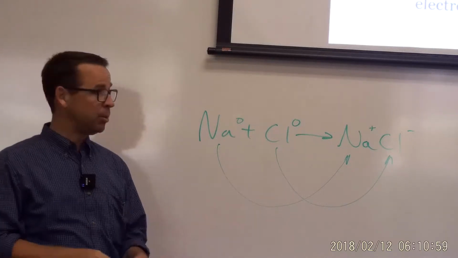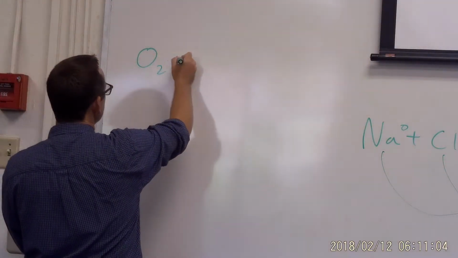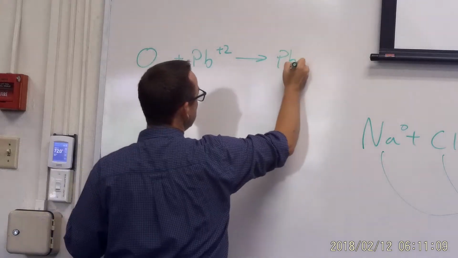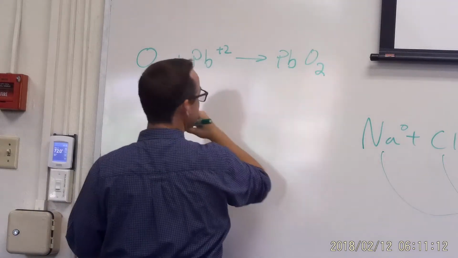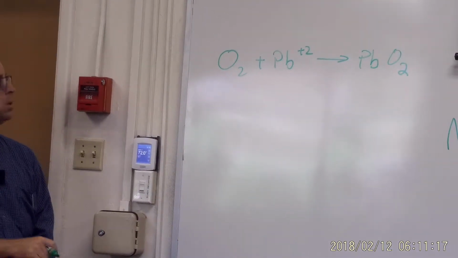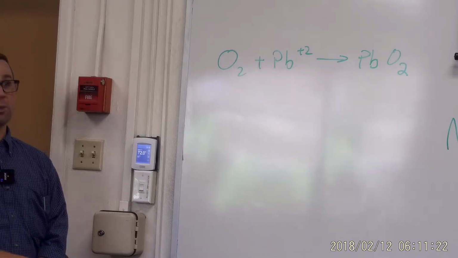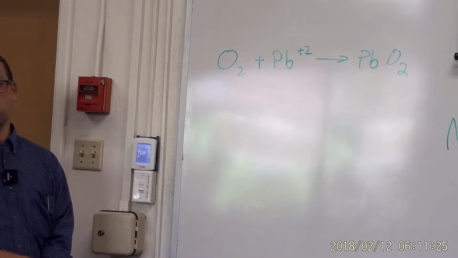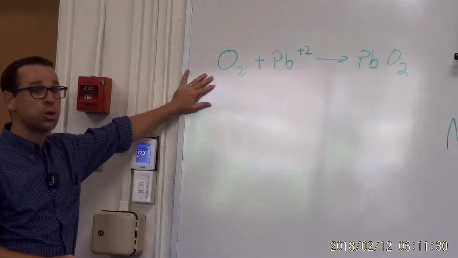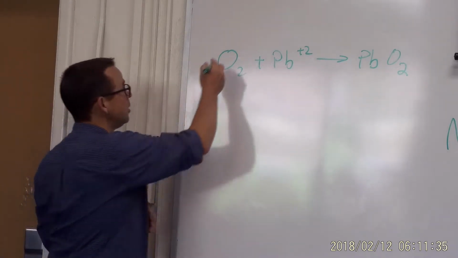And so, for example, if I go something like this, O, oxygen, plus Pb plus 2, going to PbO2, like that. So, is this a redox reaction? We have to be able to know. What's the charge on the oxygen? There's no charge. It's elemental. It's by itself. Any element that's just by itself is 0.